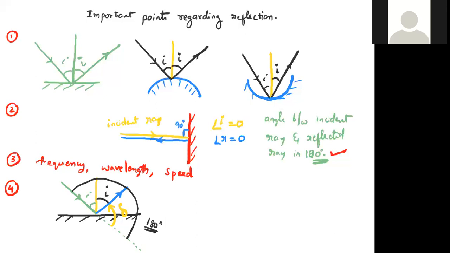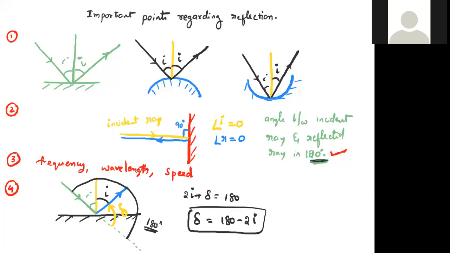Therefore, here 2I plus delta is equal to 180 degrees. Deviation is 180 minus 2I. What is the deviation of a light ray when it falls on a surface? 180 minus 2I. It also comes in your 7th or 8th class, lower classes. That's why if angle of incidence is 0, then deviation is 180 degrees, as in the previous case.